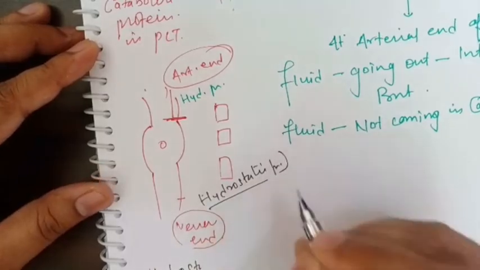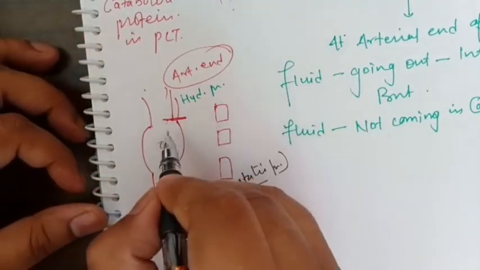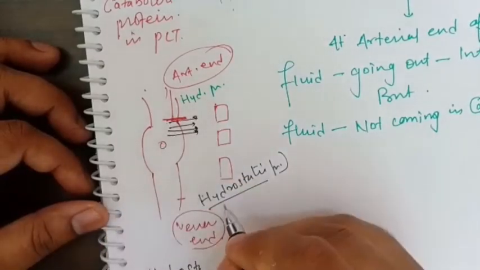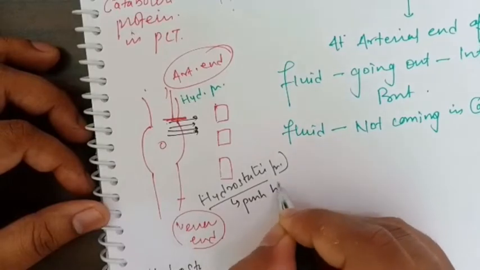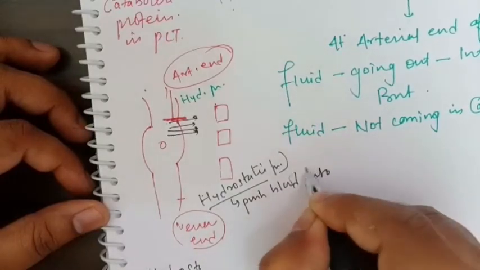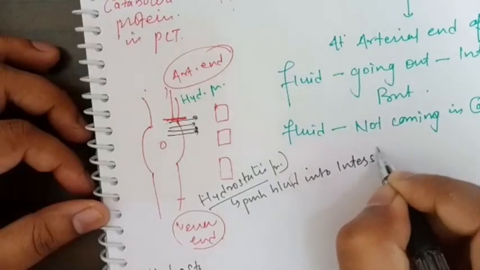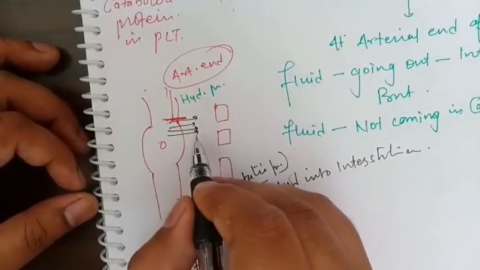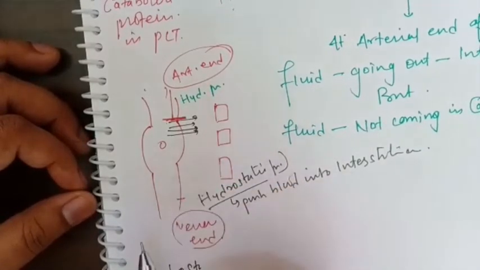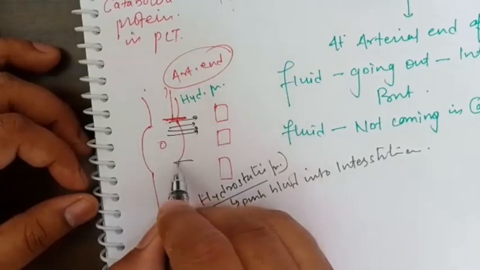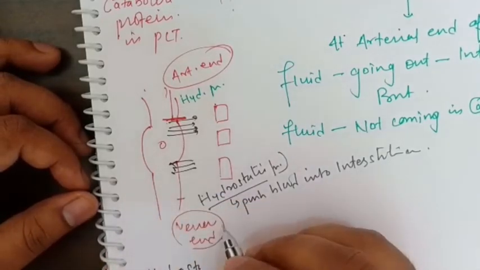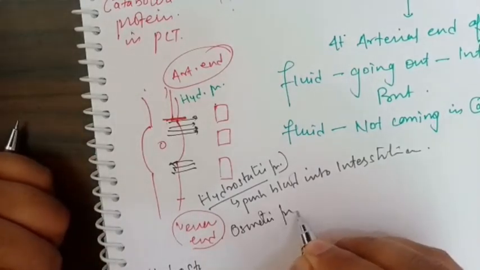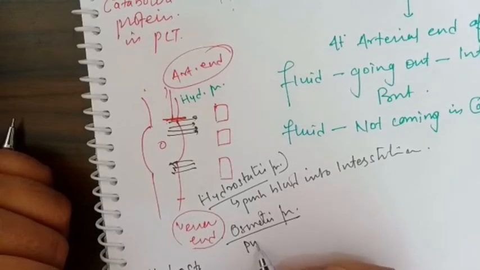What will hydrostatic pressure do? Hydrostatic pressure will push the blood from the arterial end into the interstitial fluid area. Then the fluid which went into the interstitial area, at the venous end, is pulled back by the osmotic pressure or oncotic pressure.